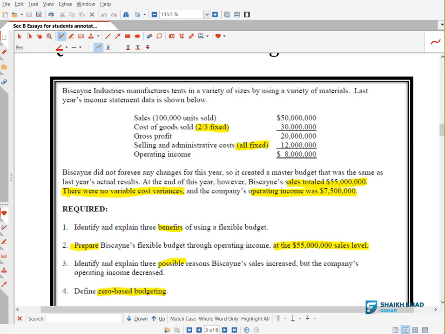Getting the story? For example, for your children, you are setting the pocket money, monthly. Initially, you have set pocket money, for example, $50 per month. Later on, they came to you, they said, $50 is not enough.